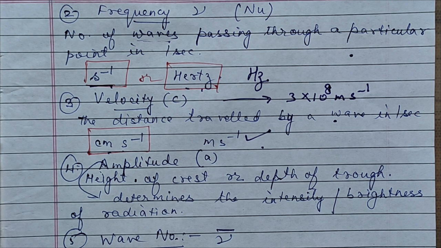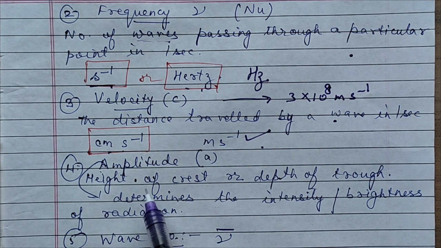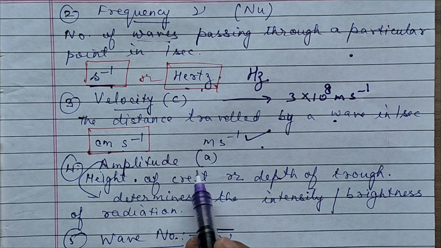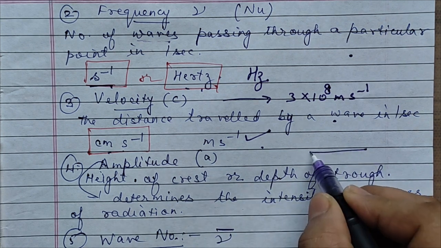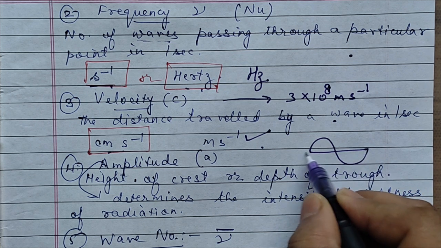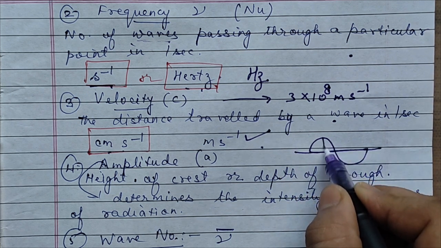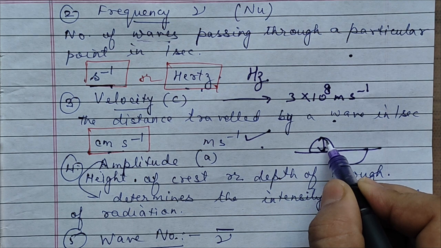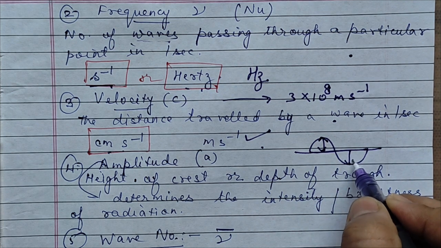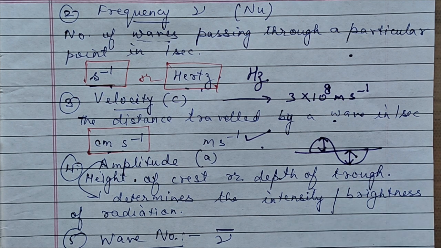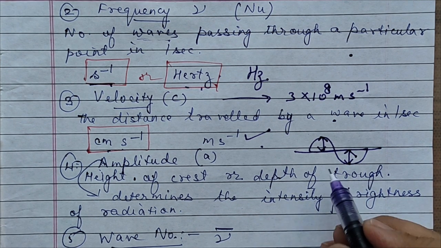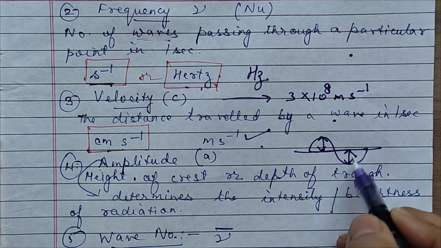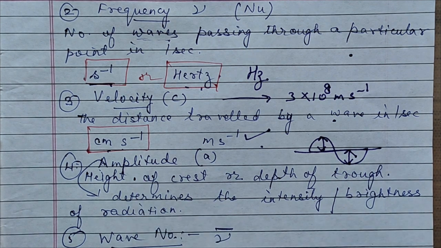The next wave characteristic is amplitude, and we write it as A. Suppose you have a wave like this. From this mean line, what is this maximum distance? The height of the crest or the depth of the trough. That is called amplitude. The height of the crest or the depth of the trough, that is amplitude.